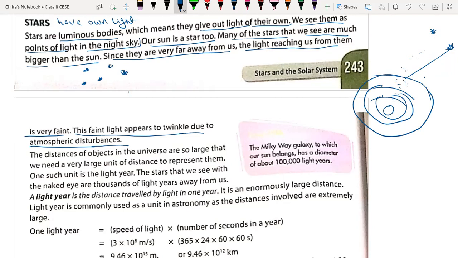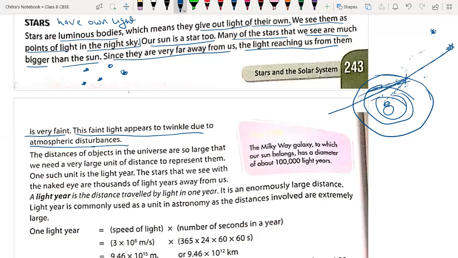So when light rays enter from one medium to the next medium, meaning where the density of air changes, light does not travel like this. It does not travel in a straight line path. So it always bends toward the normal. So light will reach here.